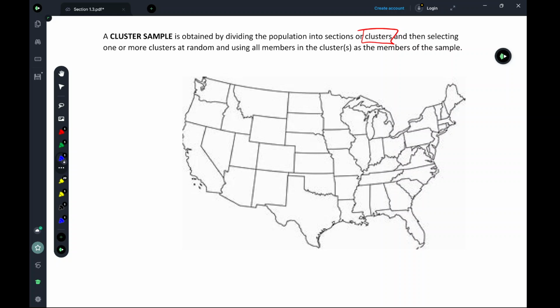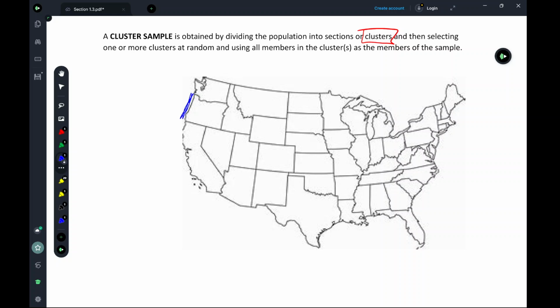Here's an example of where cluster sampling might be useful. Let's say along the Oregon coast, there are studies that we want to do based off of a certain type of fish that lives in coral reef areas.